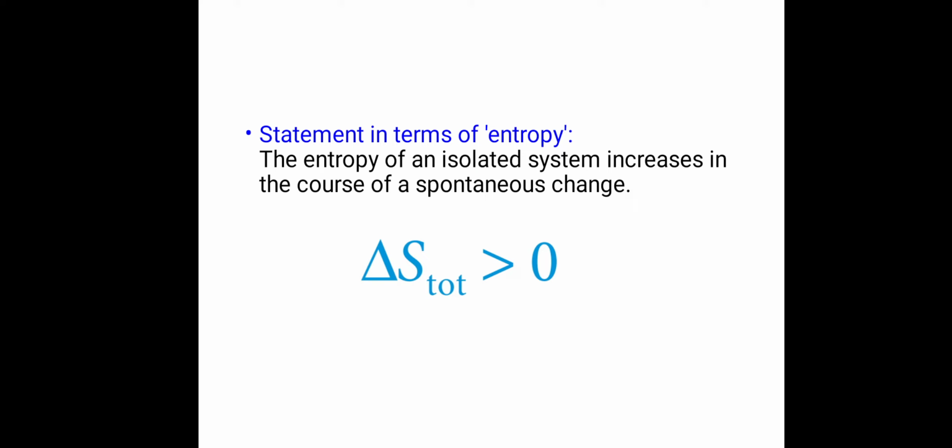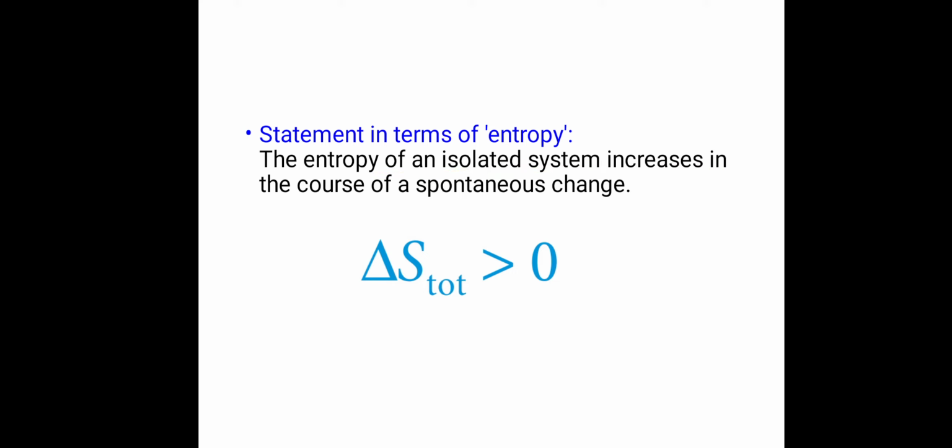And a very common example is the flow of water down a hill, water falling from top to bottom. That process is also spontaneous. So during such spontaneous changes, the entropy of an isolated system increases.